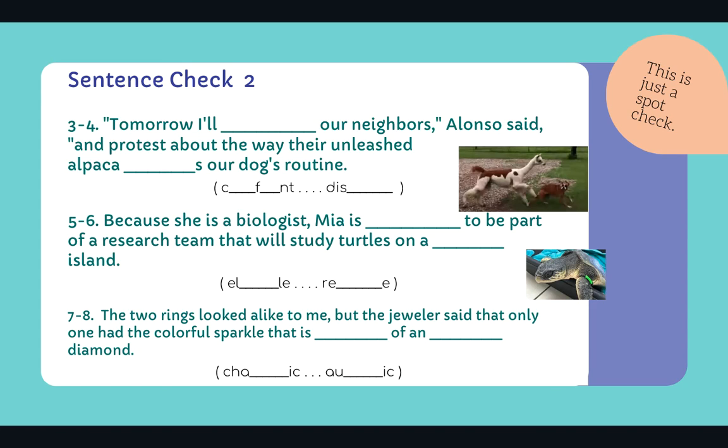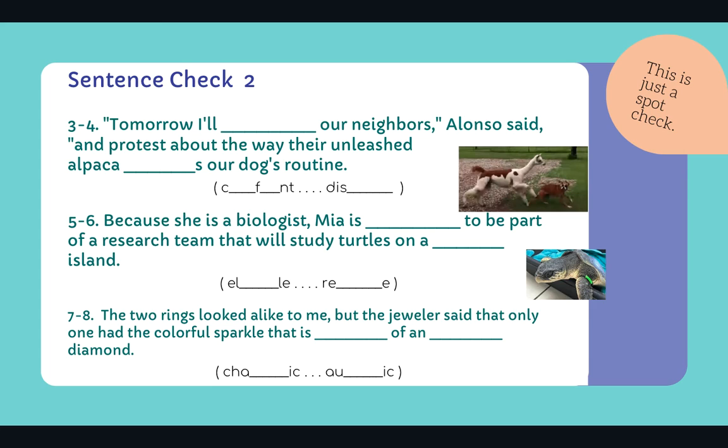All right, 5 and 6, because she is a biologist, Mia is something to be part of a research team that will study turtles on a something island. So she's something, a word that means that she's qualified to do something, that she'll be allowed to do it, and it starts with EL. And she's going to study turtles on an island that I think is very far away, so it starts with RE.